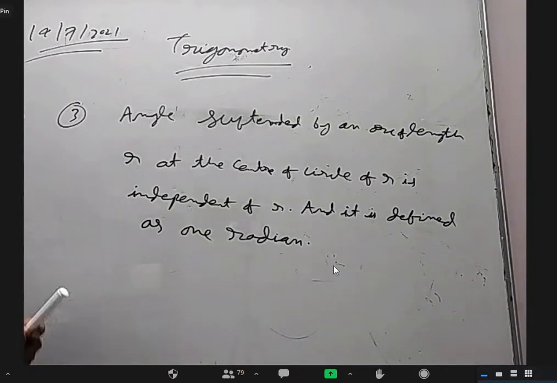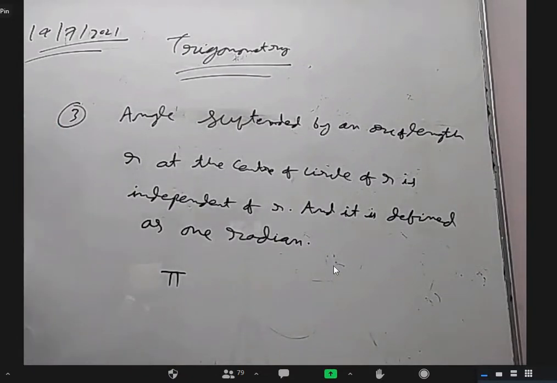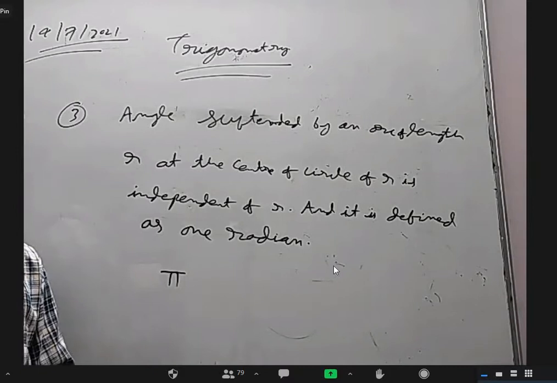So basically, for example, all of you know, what is the definition of pi? Anybody want to tell? Sir, pi is a numerical constant and pi is equal to 22/7. What is the definition of pi? I am asking. Sir, it's a numerical constant. It's correct, but that is not the definition. Whatever he said is right, but it is not the definition. Sir, circumference by diameter of a circle.